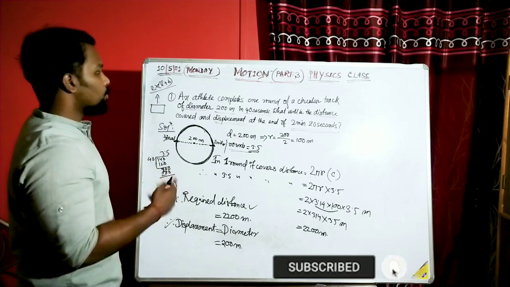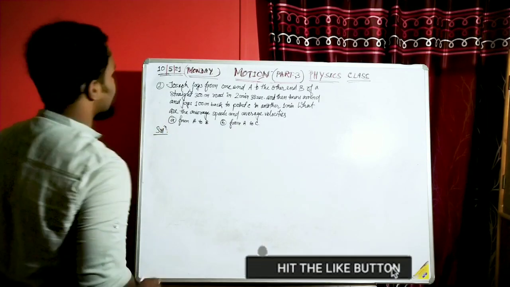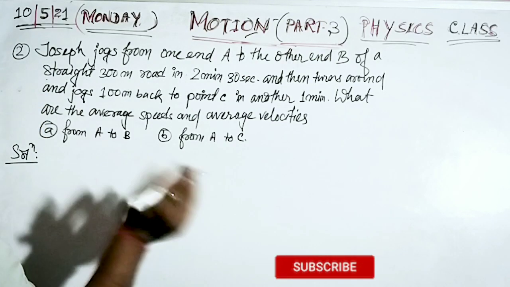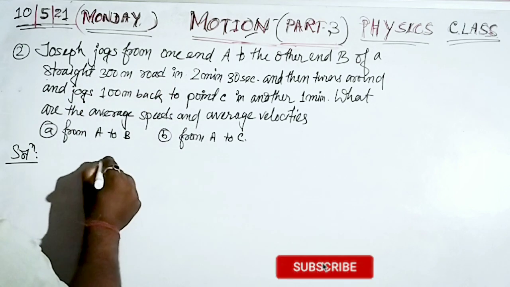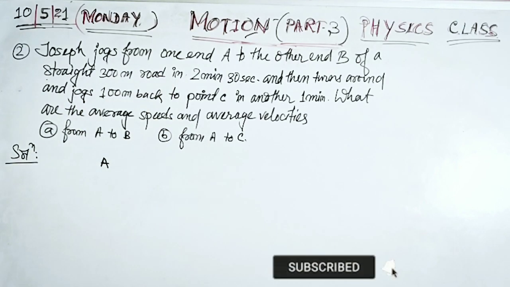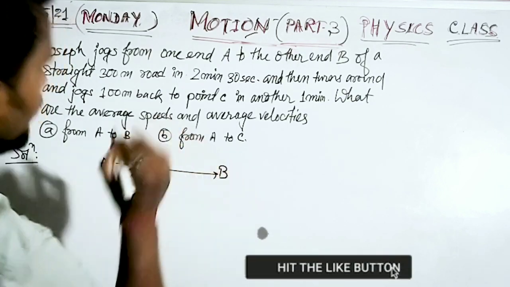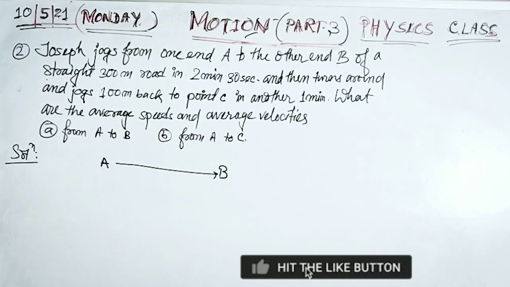Now we'll move to the second question. This is our second problem. What is it actually saying? Joseph jogs from one end A to the other end B of a straight 300 meter road.